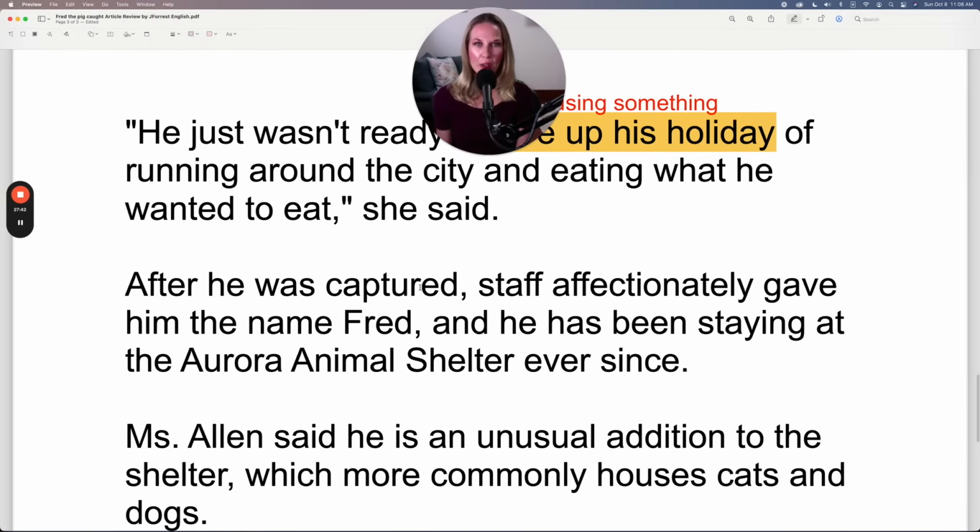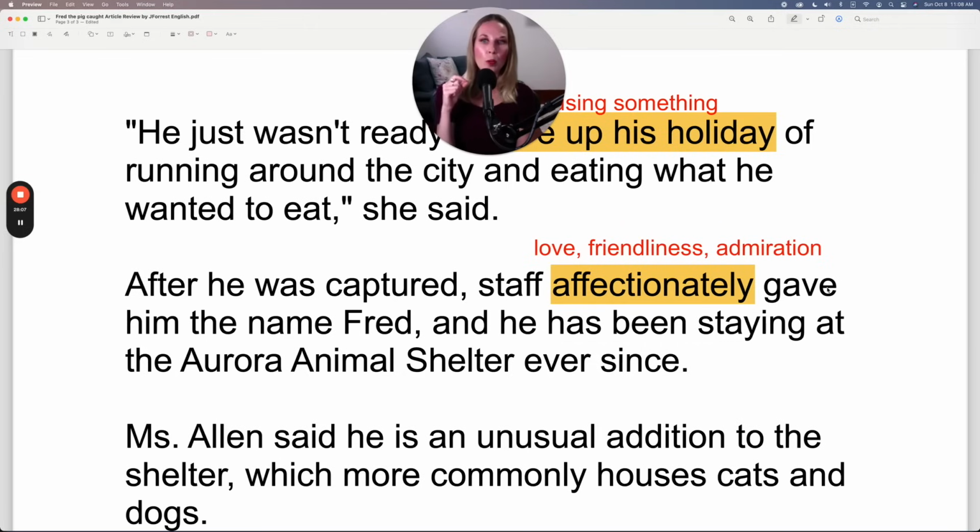After he was captured, staff affectionately gave him the name Fred. So when you do something affectionately, you do it with love, friendliness, admiration. And affectionately, this is an adverb, and it modifies the verb gave him the name.